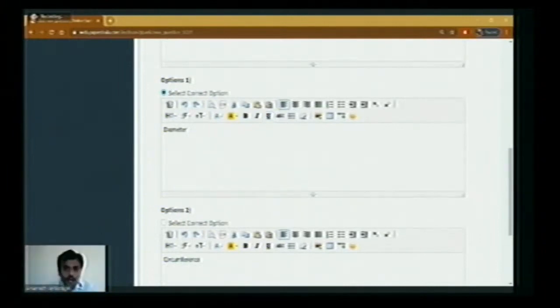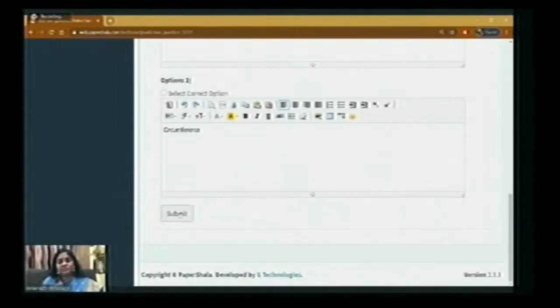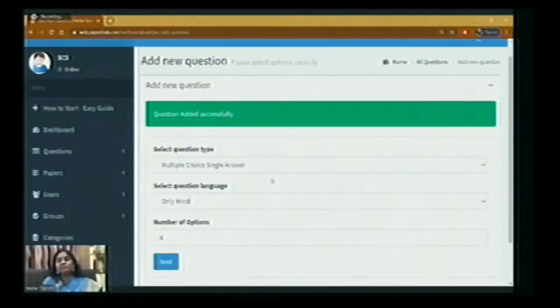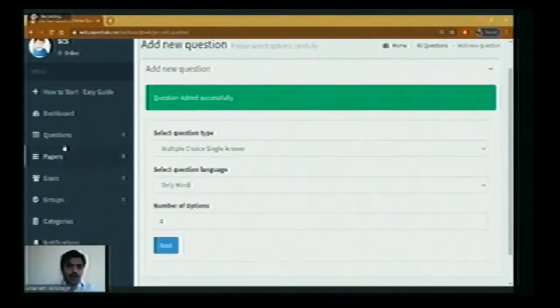When you see here, option 1 and option 2, here itself you have to select which is the correct option. So I have selected here, diameter is the correct option. Then click on submit button. Question added successfully. Now we'll be checking whether this question is added on the server or not.